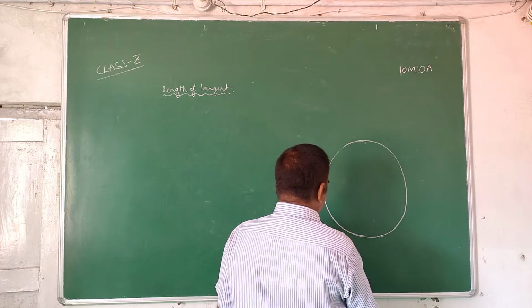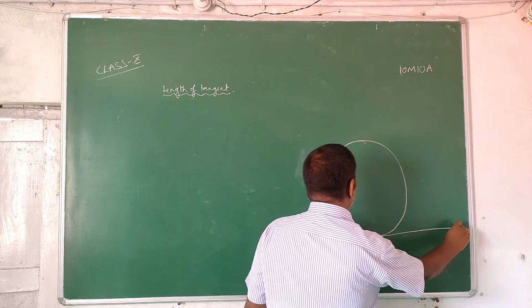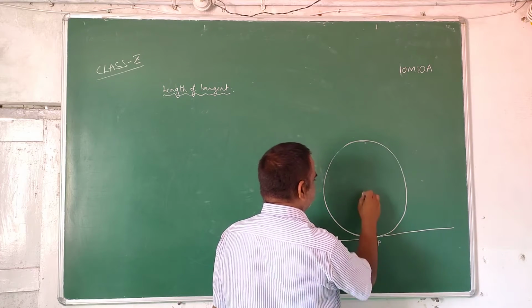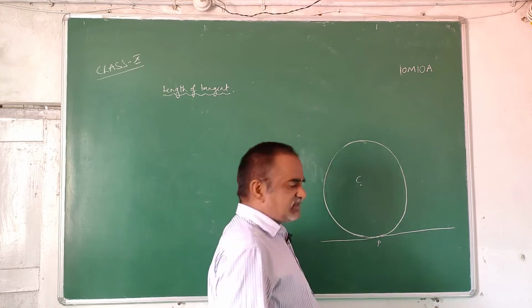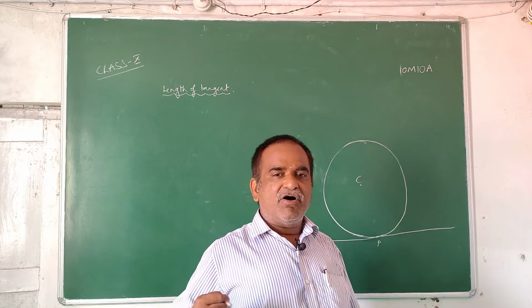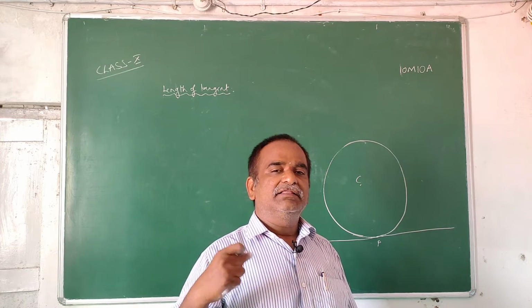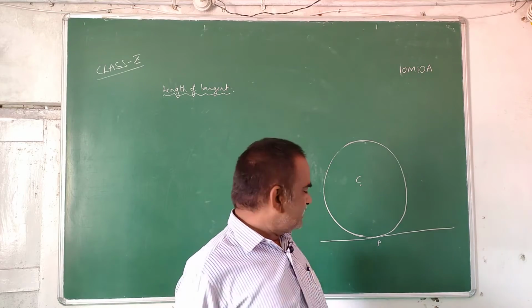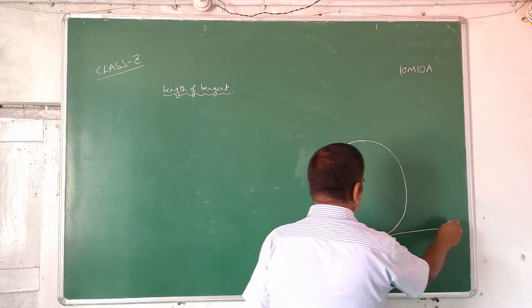See, there is a tangent to a circle at some point P. So this P is the point of contact. What does point of contact mean? The common point for the tangent and the circle is known as the point of contact.